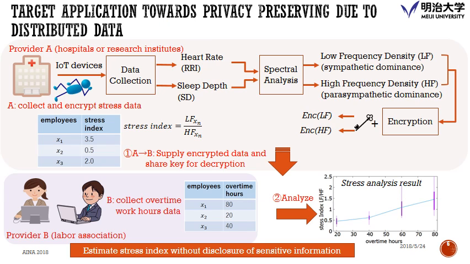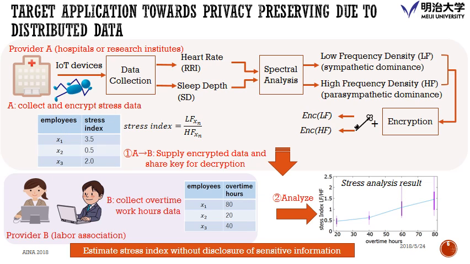They supply the heart rate and sleep depth as personal data, and they apply the spectral analysis to it to get the low frequency density and high frequency density. These two stress indexes are used to calculate the stress, for example, to get this value.